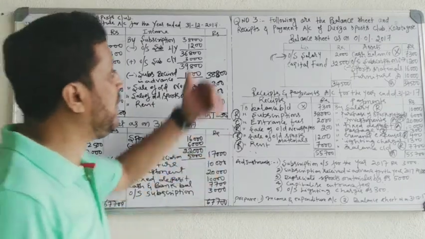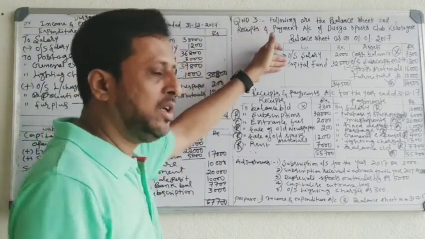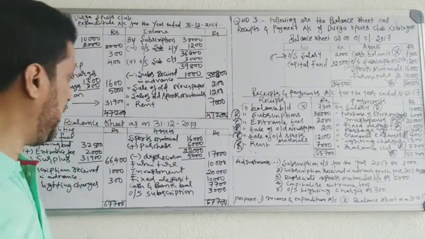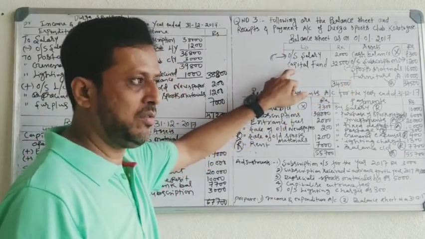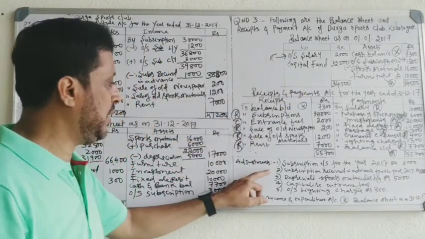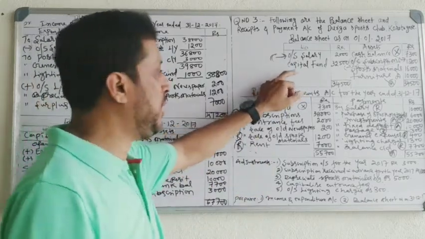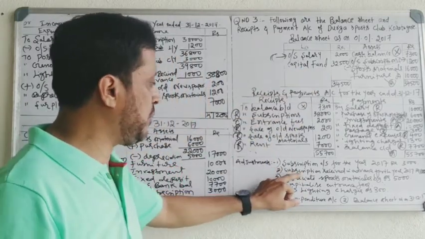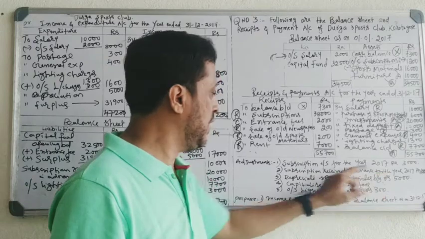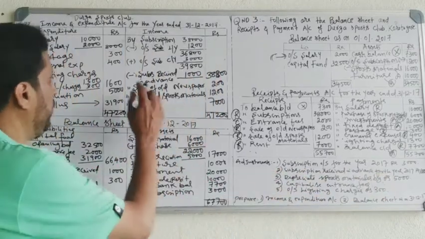Received in advance given in the balance sheet, you have to add. Received in advance given in the adjustment, you have to minus. See, if received in advance is not given in the balance sheet, there is no deduction, there is no addition. Adjustment number 2, subscription received in advance, is given in the adjustment. So you have to minus.